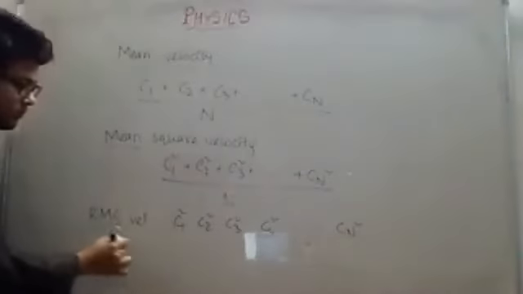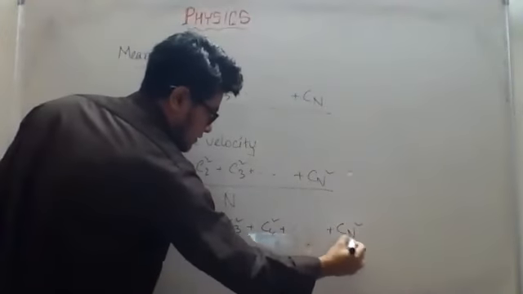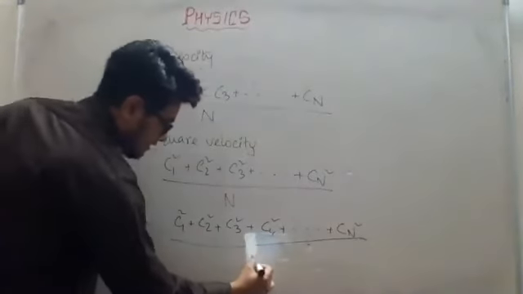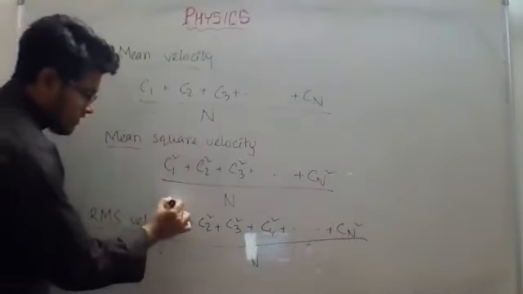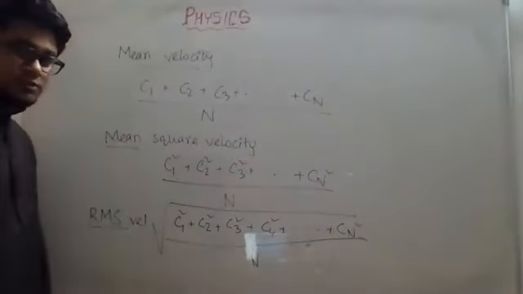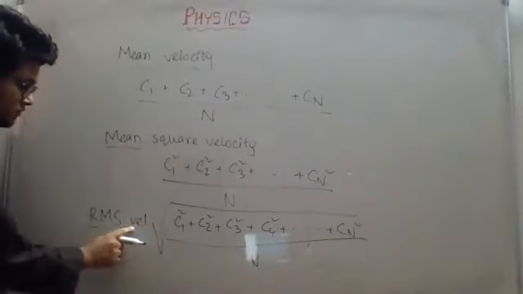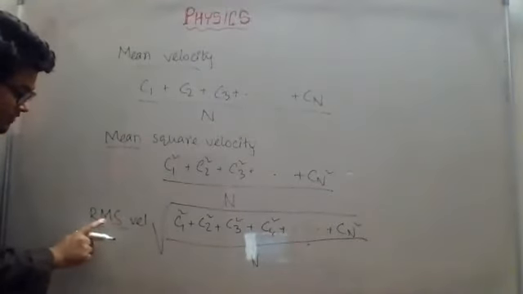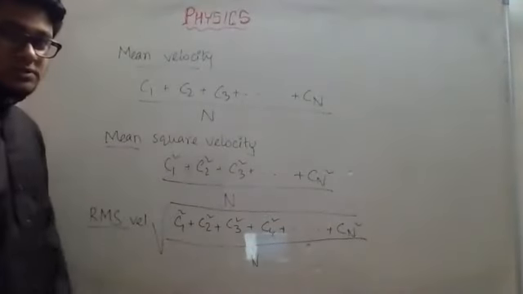After that, we will take the mean. Mean means all of them added, divided by n, the number of molecules. Then we have the root, so we will put a big root over all of it. Understood? So we take the velocity first, then square, then take the mean, and then do the root over. This is the root mean square velocity.